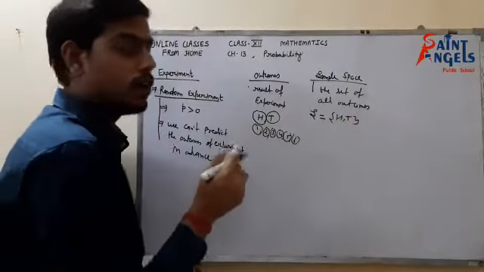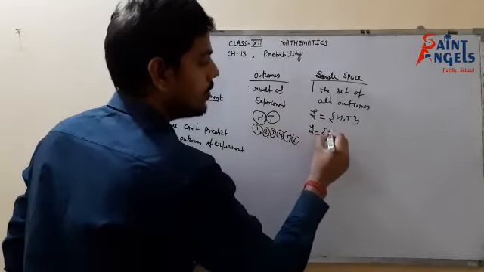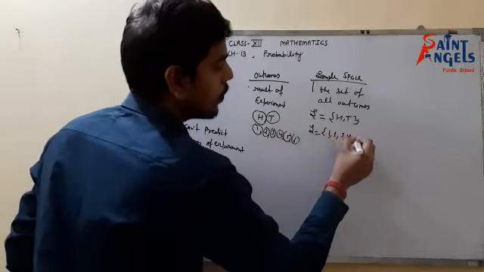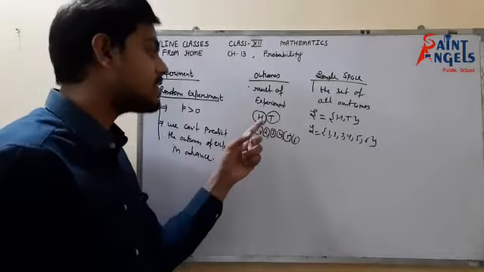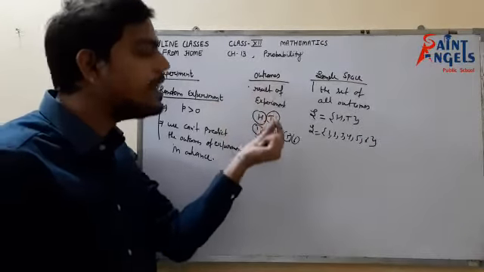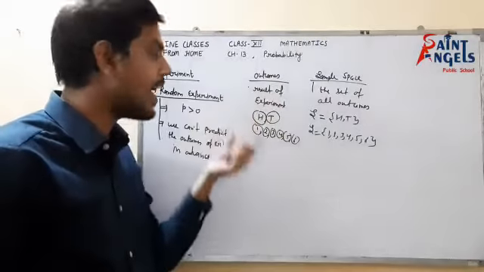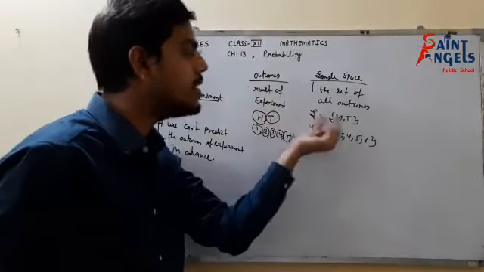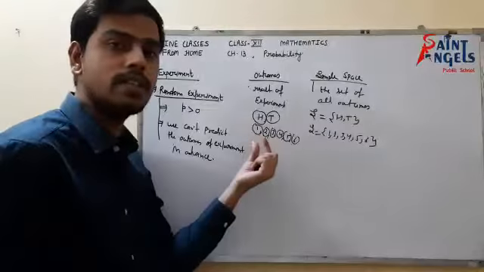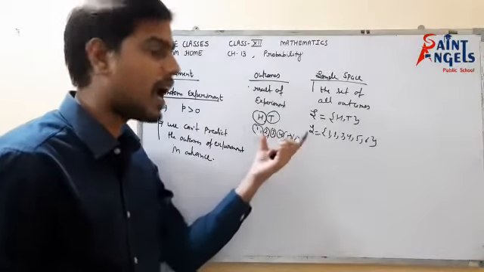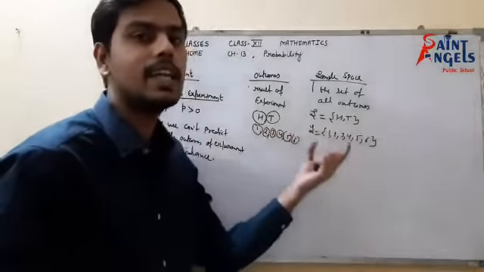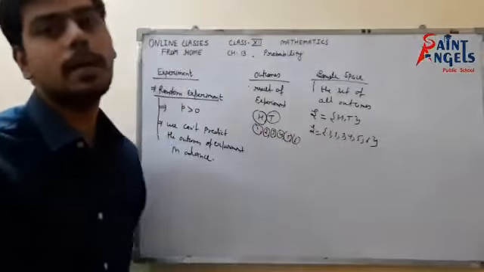In the case of rolling a die, the sample space would be 1, 2, 3, 4, 5 and 6. H alone is an outcome, T alone is an outcome, but when I take H and T together, they make a sample space. 1 alone is an outcome, 2 alone is an outcome till 6, but when I combine them together and make a set, that set is known as the sample space.